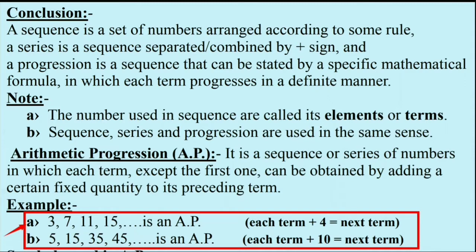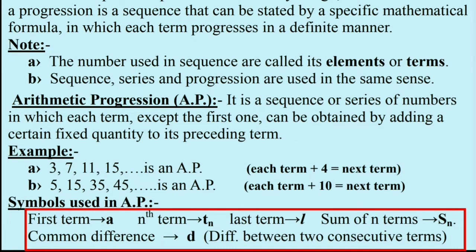So in example A, I find that each term plus 4 is the next term. Hence it is an arithmetic progression. The second example B, the numbers are 5, 15, 35, 45 and so on. And here we find each term plus 10 is equal to the next term. So the difference between each pair of consecutive terms here is 10, hence this also is a progression.